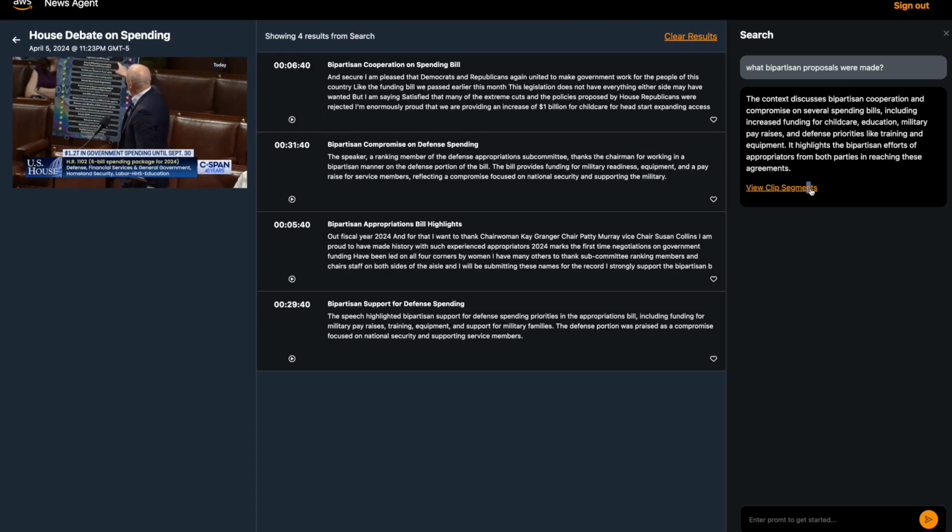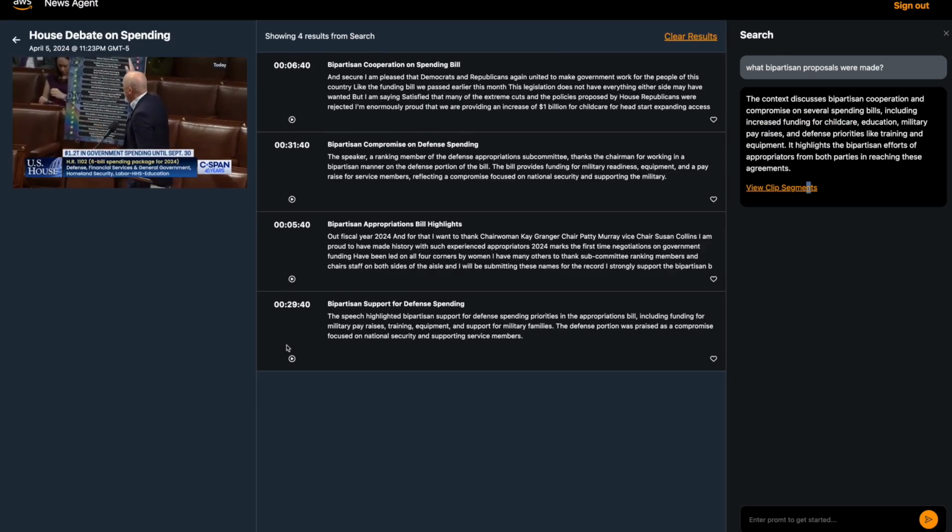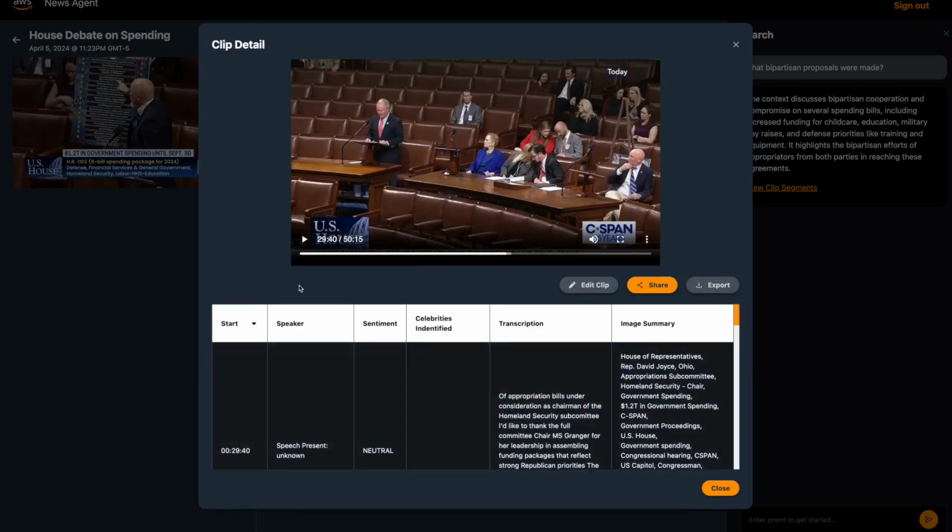I can also then click on view clip segments, and the process will also just highlight for me what it found, as to where I can actually watch some of that. So I can click on any one of those particular clips. Again, I see all my metadata in here, and it's part of the search.